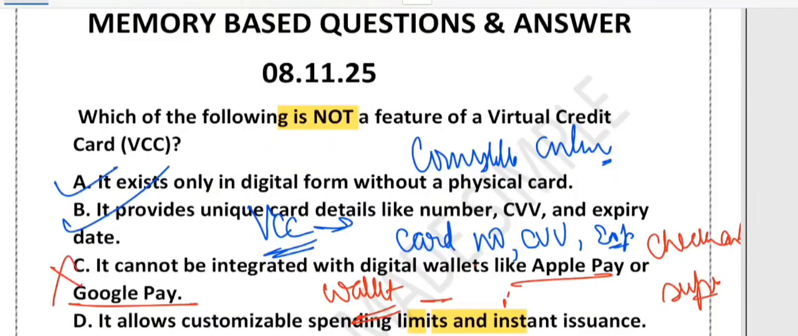Option number D says it allows customizable spending limits and instant issuance. Yes, you can set your own spending limits and get the card instantly through your bank app. No waiting for delivery. So this is also a correct option. So the correct answer is option number C, because a virtual credit card can be integrated with digital wallet.